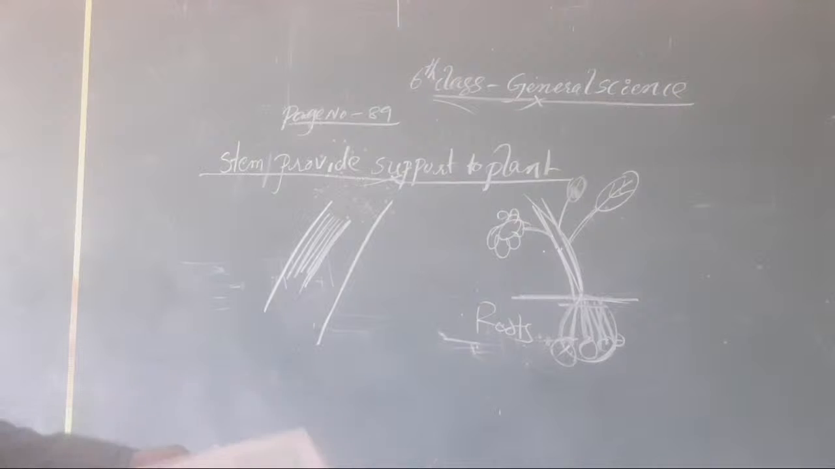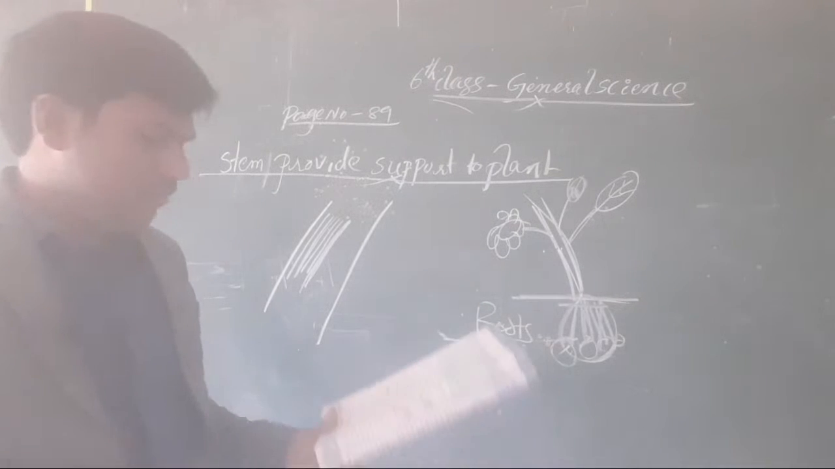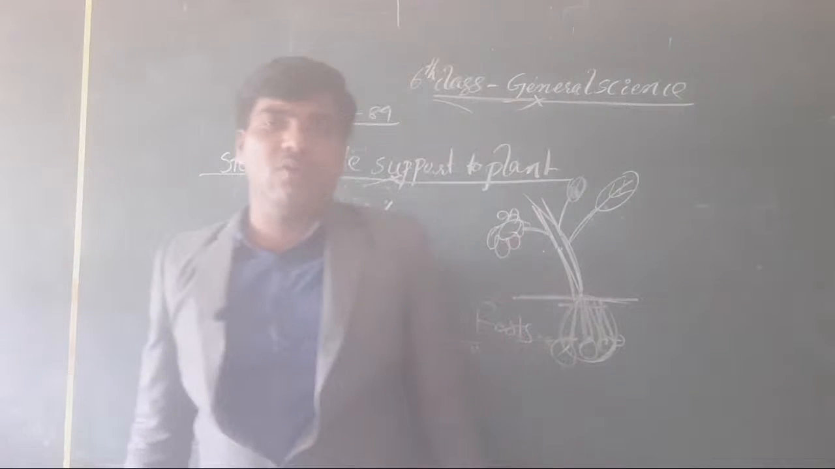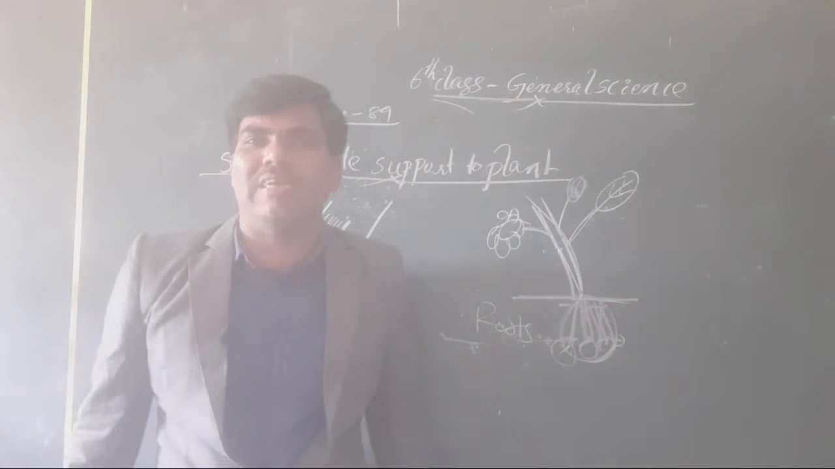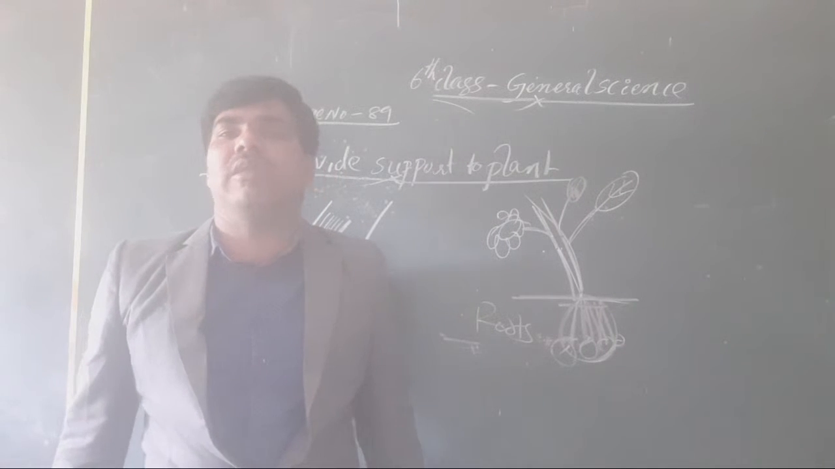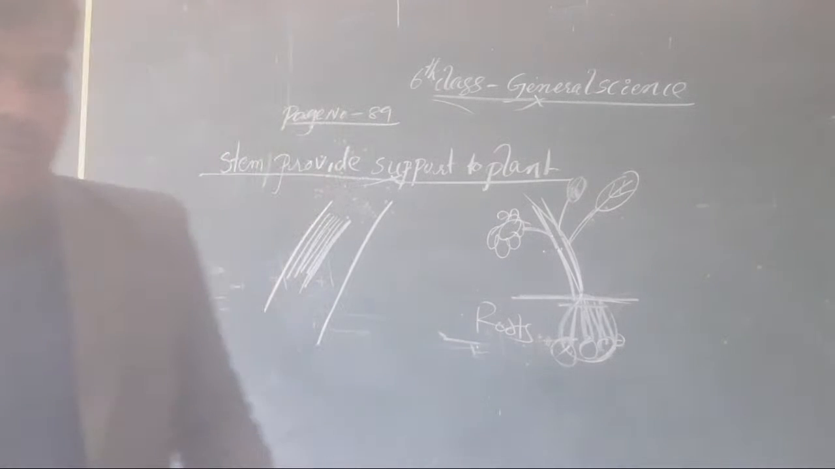And here for the proof of this one, you take our page number 90, it will be there. It is carrying the food material throughout the remaining parts of the plant. Our stem makes a what? It is carrying out food material throughout the remaining parts of the plant. Once how it is, we have to discuss.